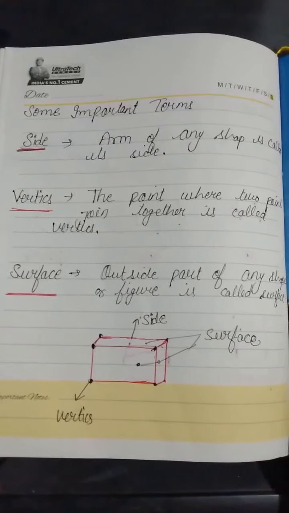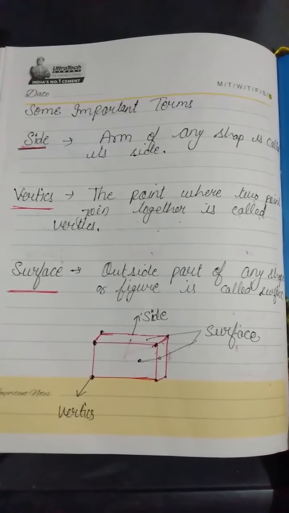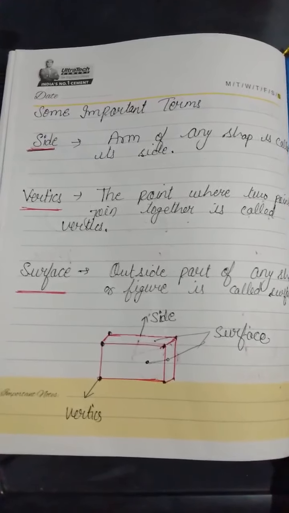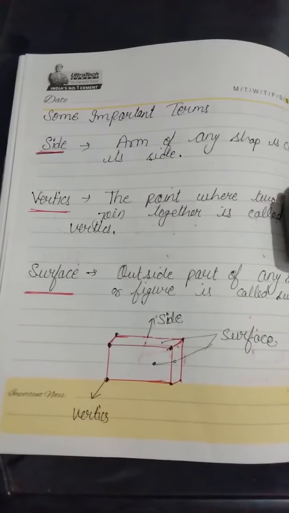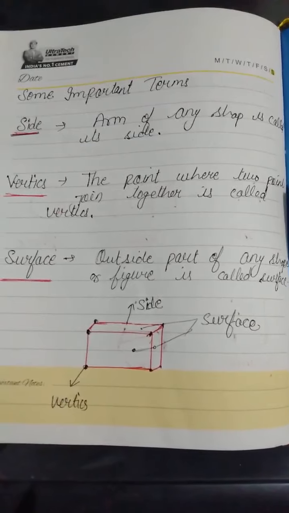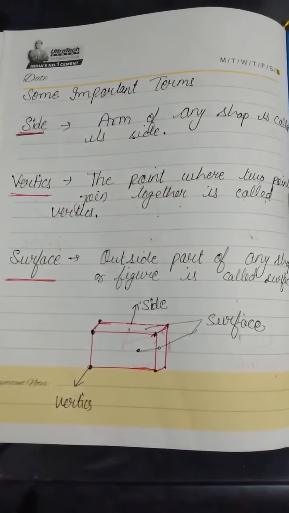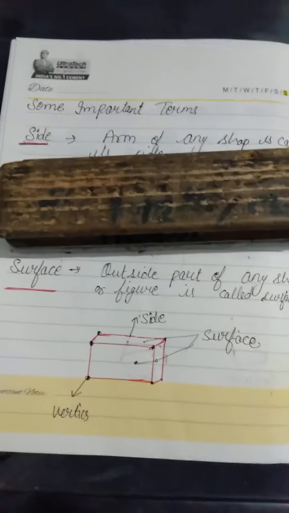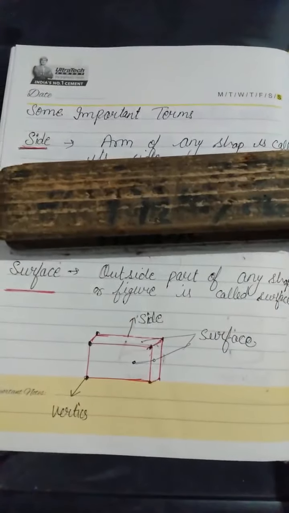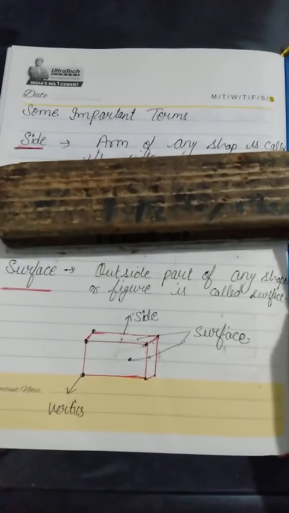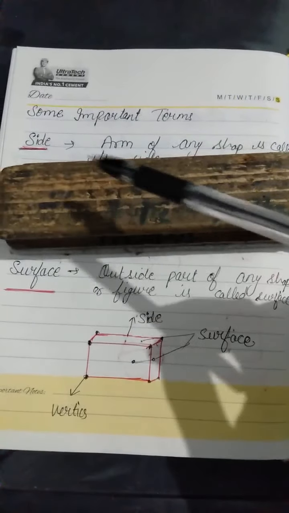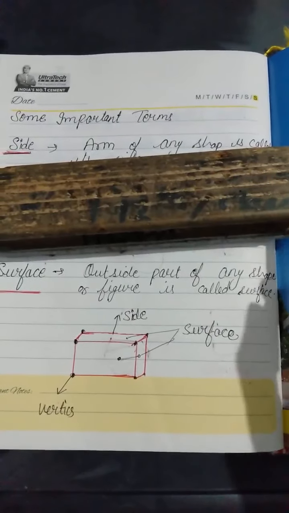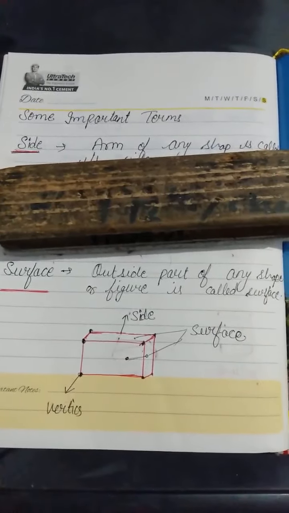In another way we can say a side meets two points or two vertices of a shape. That means something that joins the vertices of a shape is called a side. Like this is a side of a duster. It doesn't matter whether it is length or breadth, it is joining this point to this point. So this is a side of this duster.